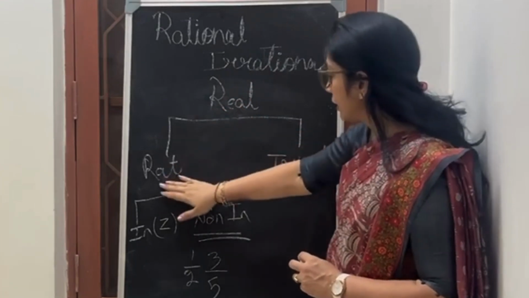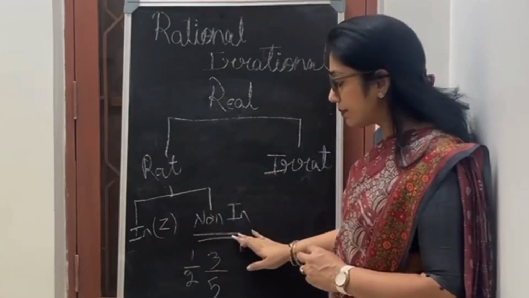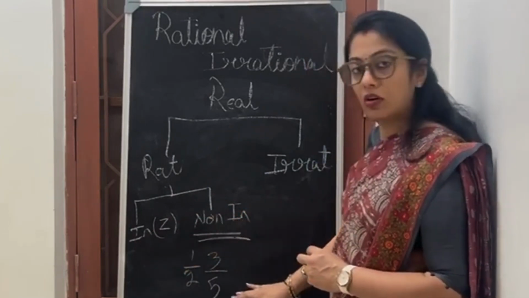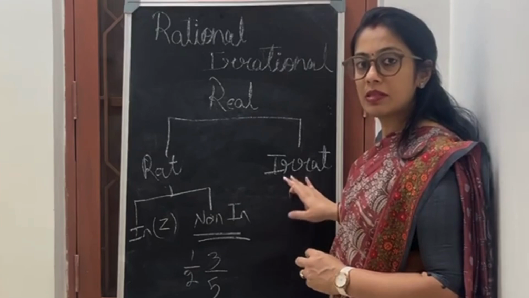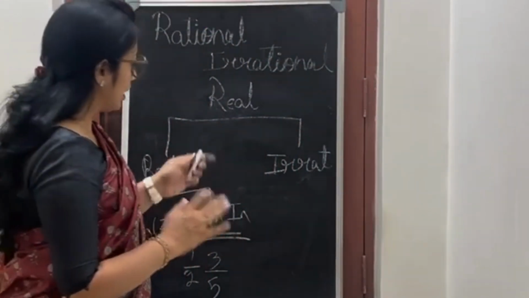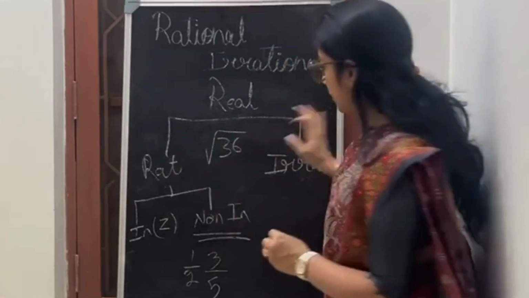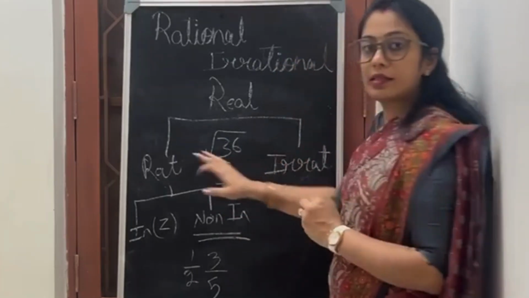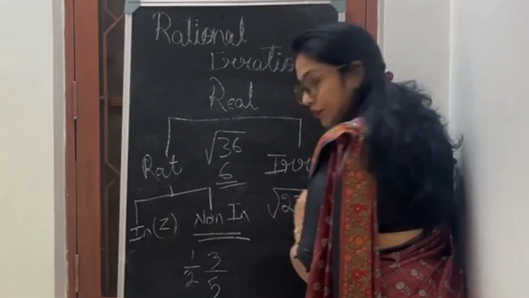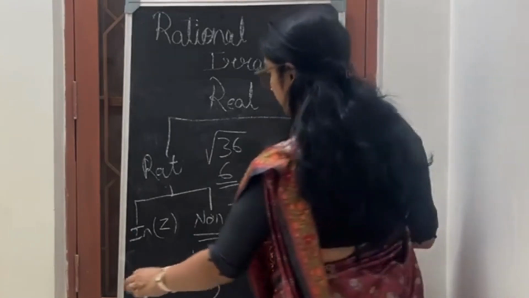Okay, so I'll repeat. Real numbers are divided into rational and irrational. Rational is divided into integers and non-integers. All the whole numbers are called integers and fractions are called non-integers. Irrational numbers are square roots and cube roots of numbers which don't give you an exact answer. So if I say square root of 36, it is 6, so it's a rational number. But if I say square root of 23, then it is irrational because I can't give you an exact answer. Okay, this is clear?